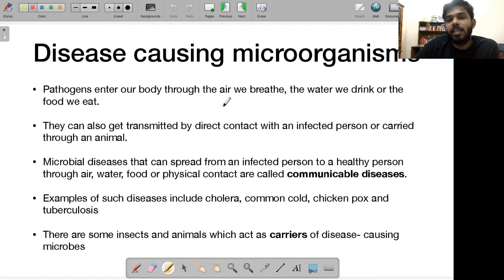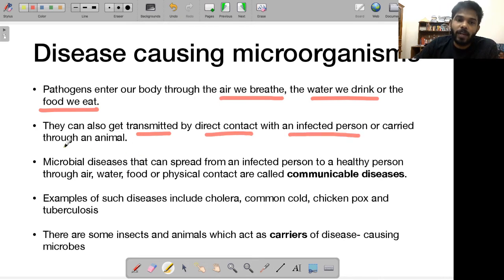Pathogens enter into our body through the air that we breathe, through the water that we drink, or through the food that we eat. These are various ways in which microorganisms enter our body. They can also get transmitted by direct contact with an infected person or carried through an animal. For example, you might have heard about zoonotic diseases.